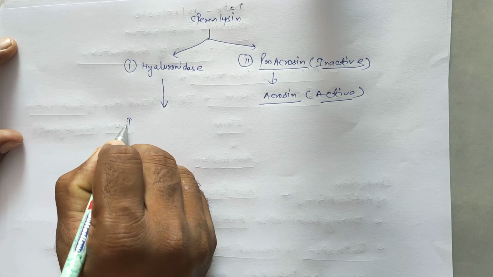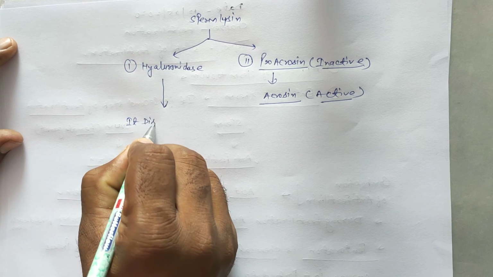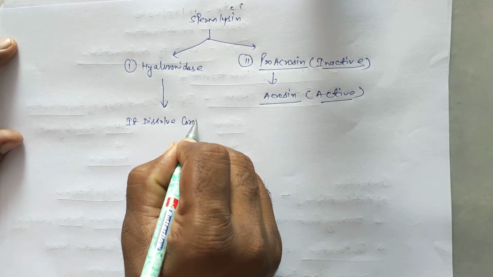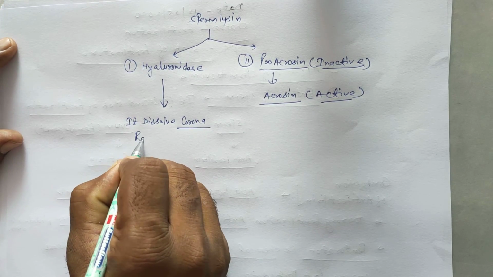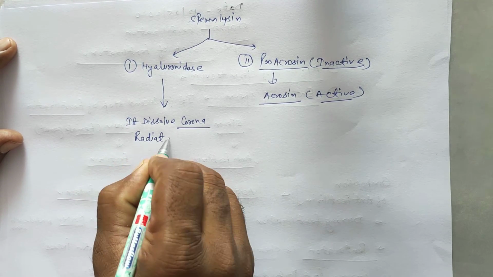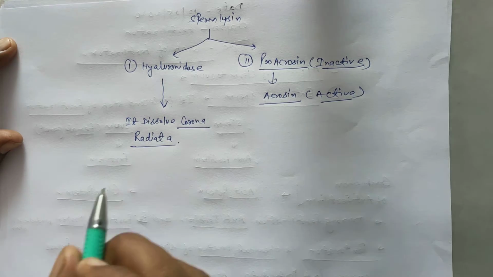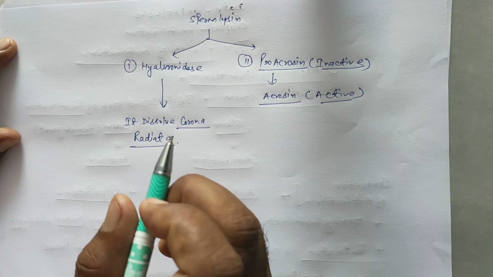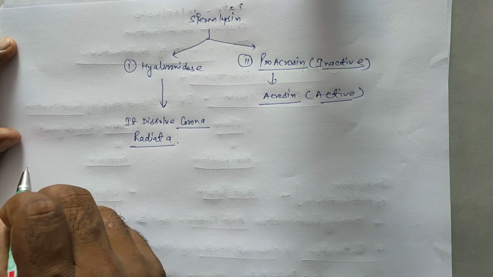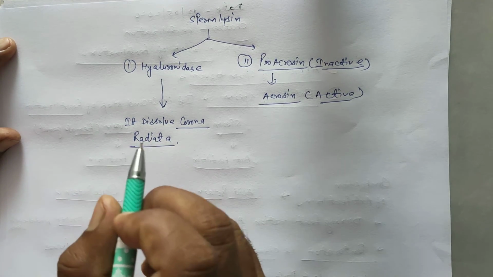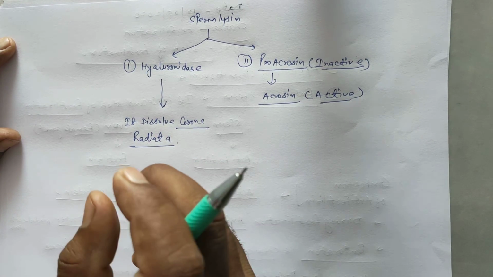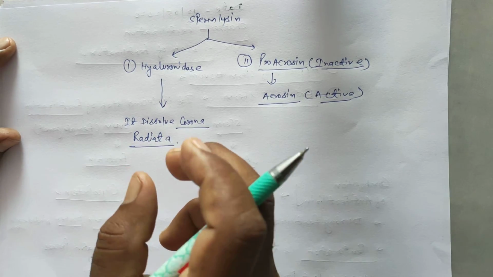Hyaluronidase dissolves the secondary egg membrane, corona radiata. Students, remember, corona radiata is a cellular layer formed by follicular cells. These follicle cells are properly bound by a specific acid, hyaluronic acid.